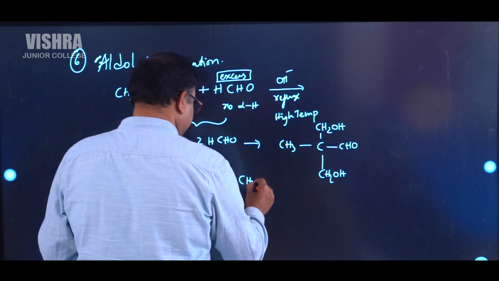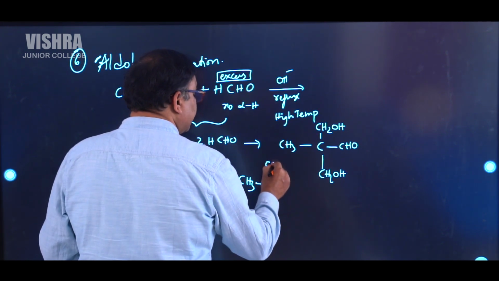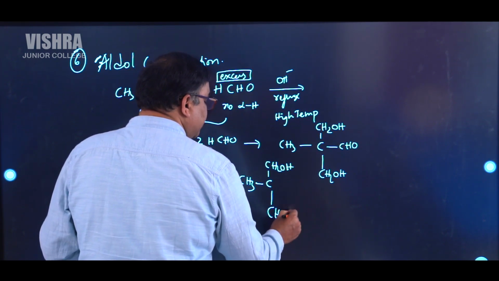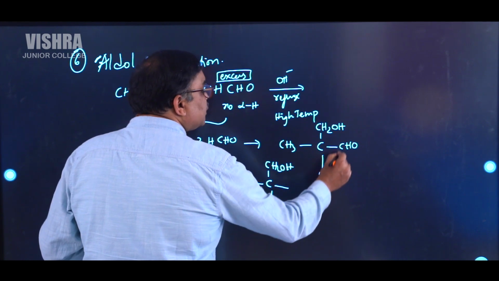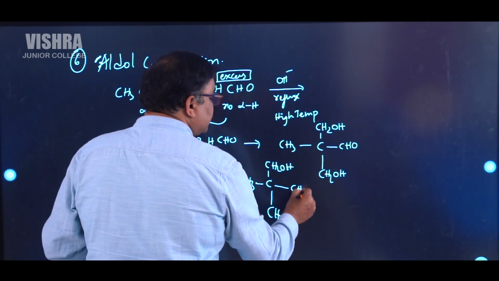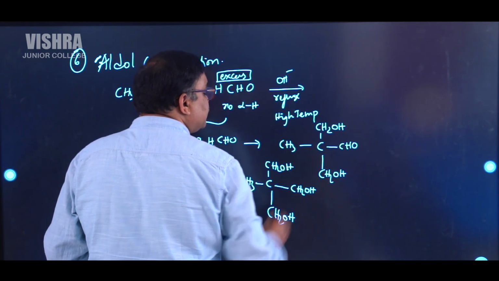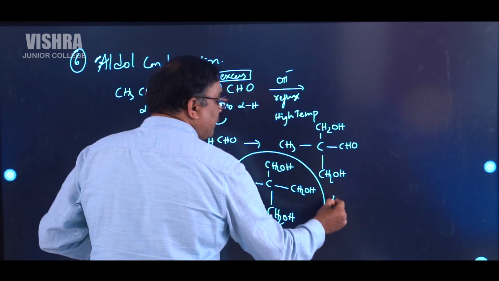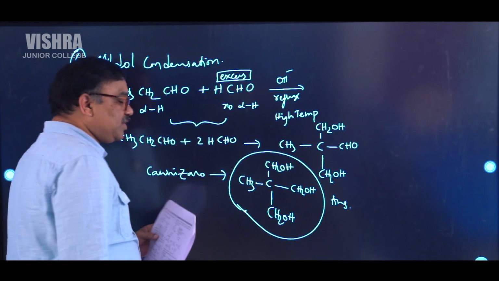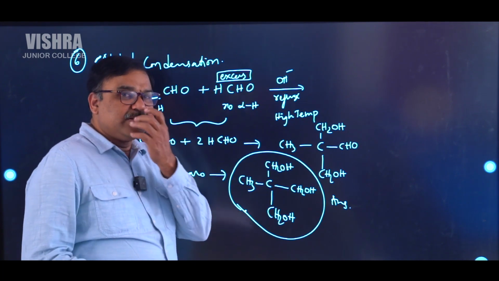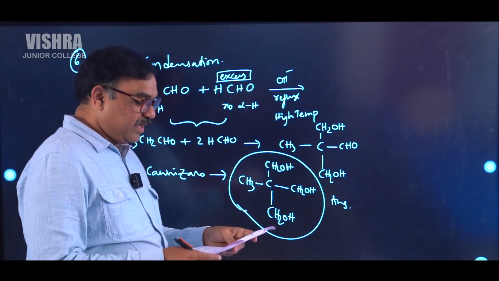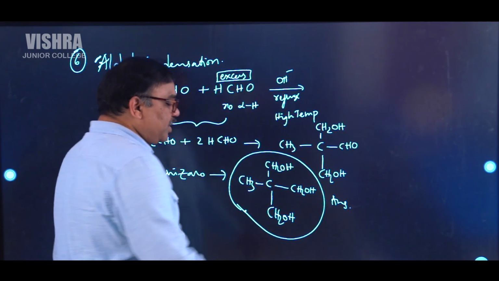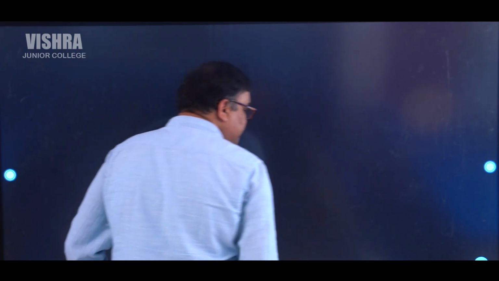CH3C(CH2OH)3, here also CH2OH, and here CHO will be reduced to CH2OH. So this one is the answer. This one is question number 6. Very interesting, slightly important and difficult problem. So now let us see one more easy problem from inorganic chemistry.